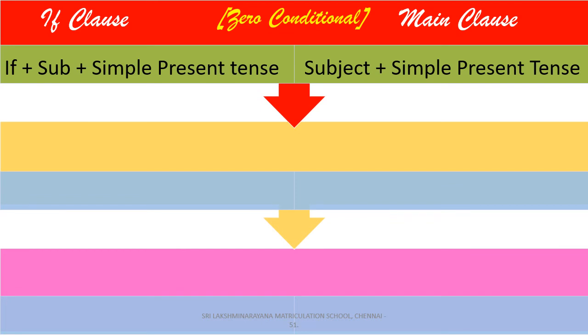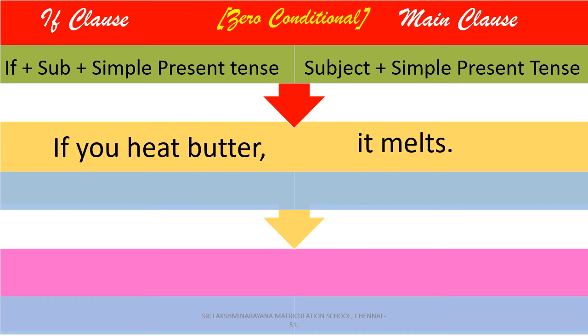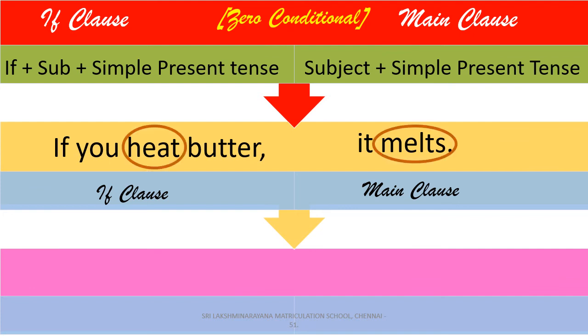So children, shall we run through all the 4 types of conditional clauses with some examples? Look at this example. If you heat butter, it melts. Here, if you heat butter is the condition part, the if clause, and it melts is the result part, the main clause. Here, the condition expresses the scientific fact and so we have used simple present tense in both the if clause and main clause.